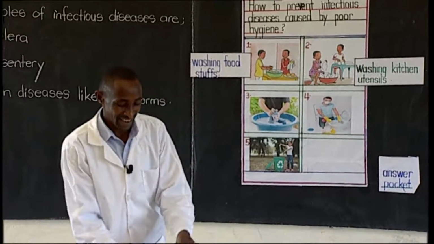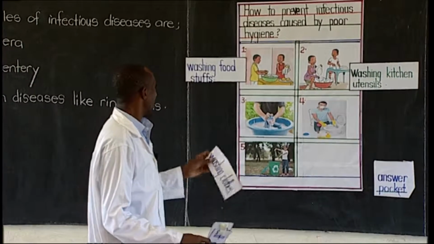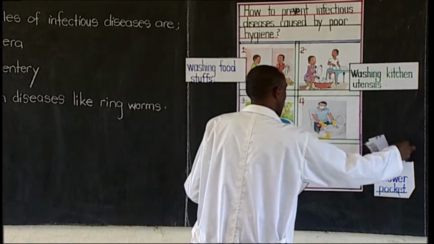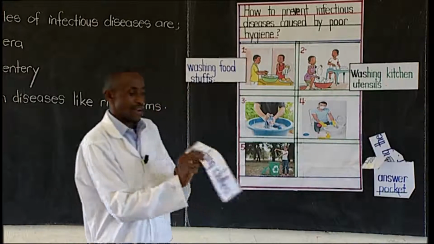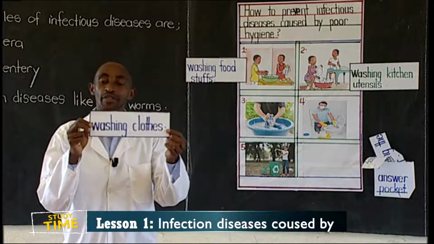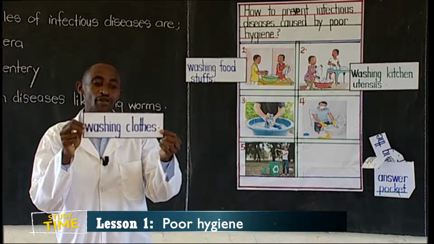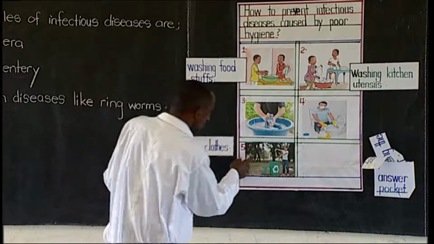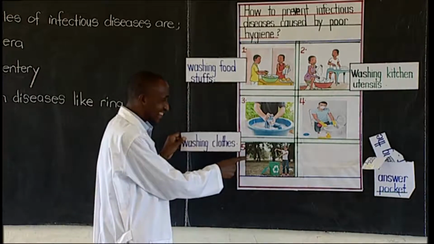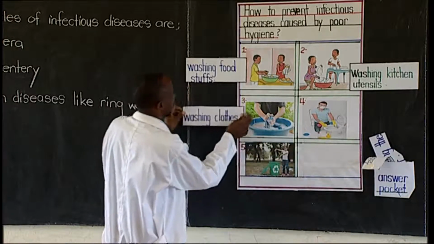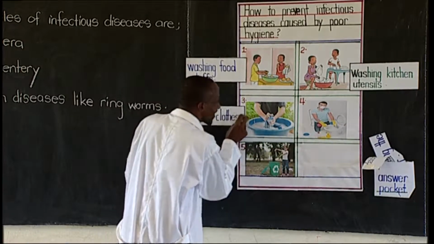There is another card here. Washing clothes. Can we pin it here? Is this person washing clothes? Really? No. This one? Good. This one is washing clothes.